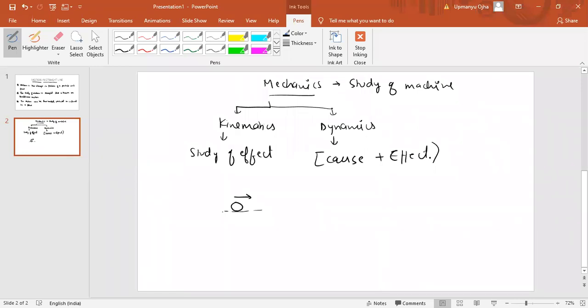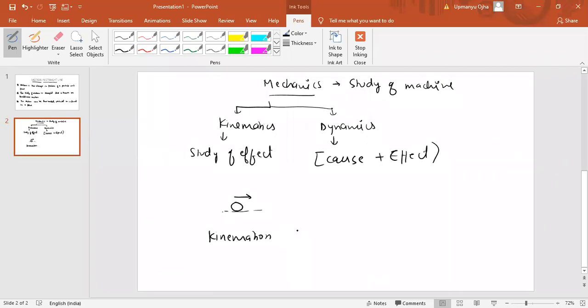Yes. Dynamic means the cause, the reason why it is accelerating, because of the force. That will come under the dynamic part. In the kinematic part, we only study the effect, that is acceleration. So in our chapter, we will study kinematics